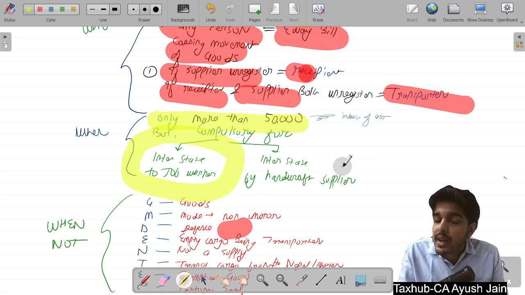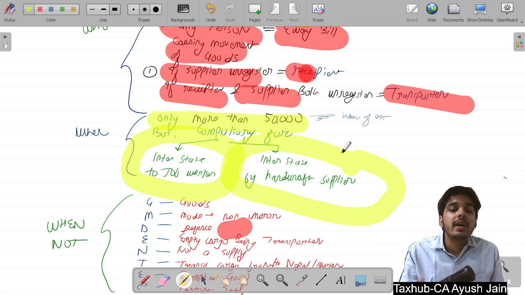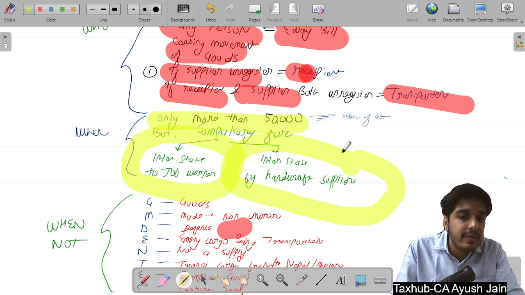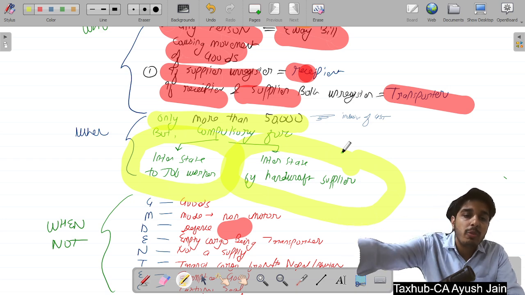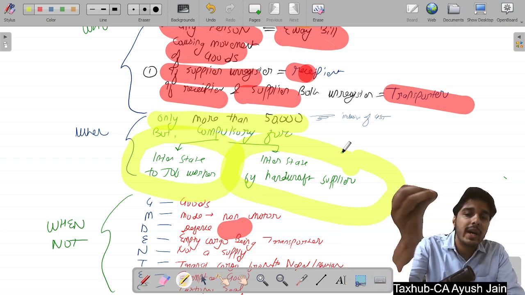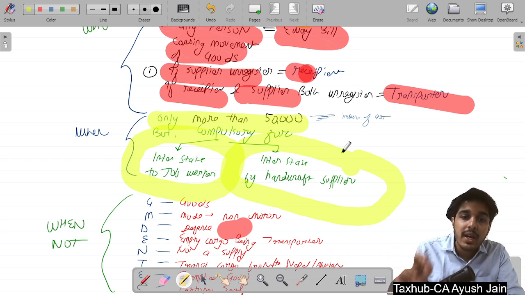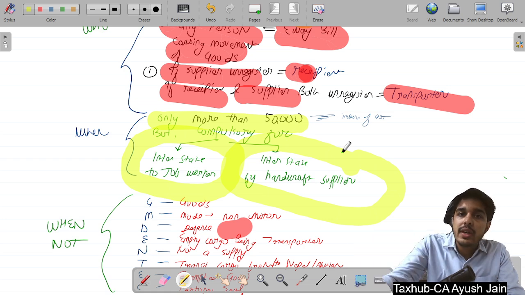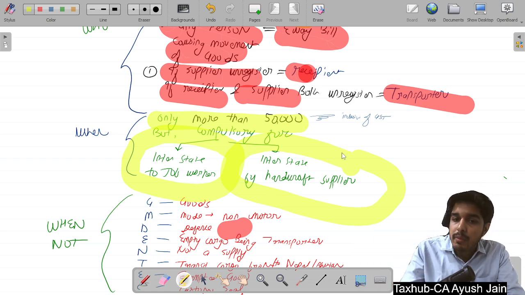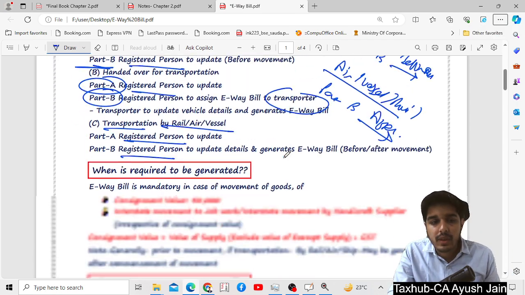And second, interstate supply by a handicraft supplier. It means that if I am supplying goods to my job worker, and suppose the value of goods is 20,000, then too, if I am doing an interstate supply, I have to generate an e-way bill. The second condition is the handicraft supplier.